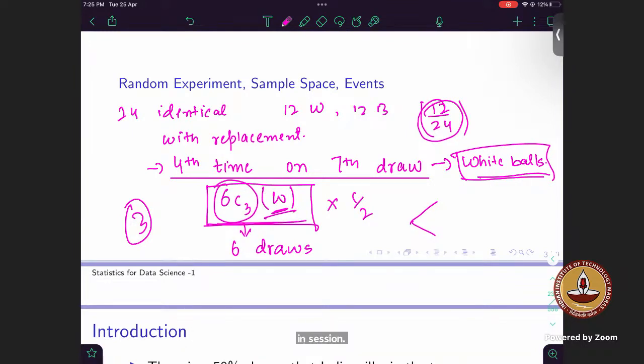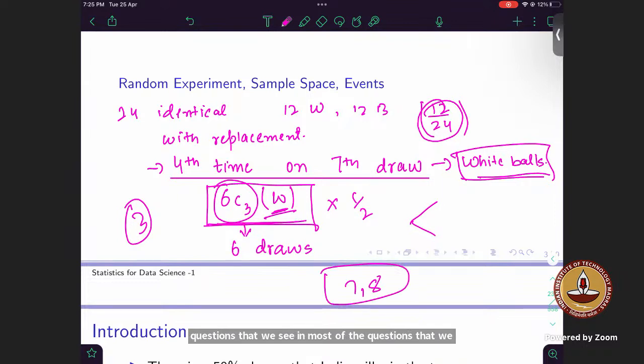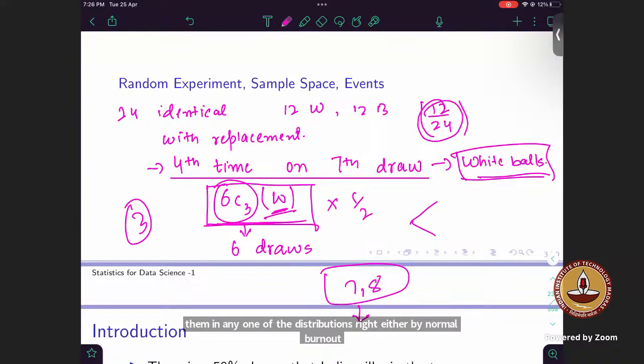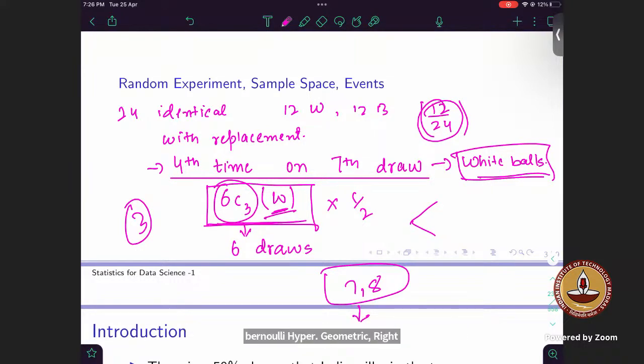Most of the questions that we see in week 7 or 8, when we complete all the 12 weeks of content, we see that generally we can categorize them in any one of the distributions, right? Either binomial, Bernoulli, hypergeometric. So basically what we are doing in week 7 and week 8 is preparing for week 9, 10, 11, because you will also come across this in stats too.